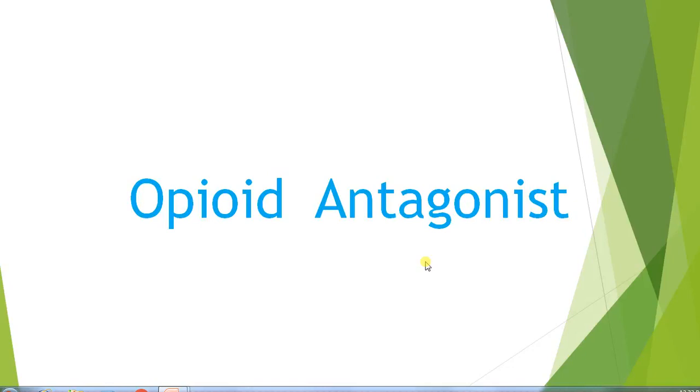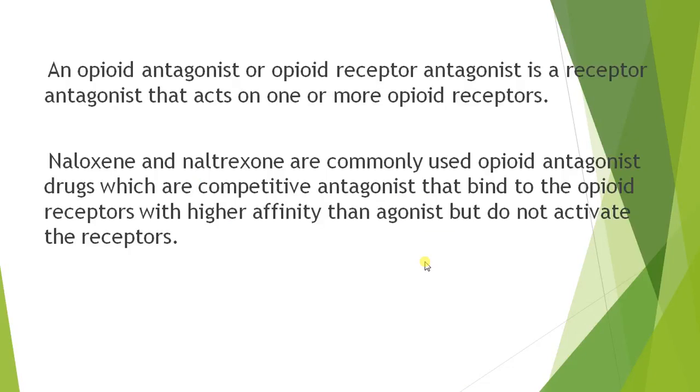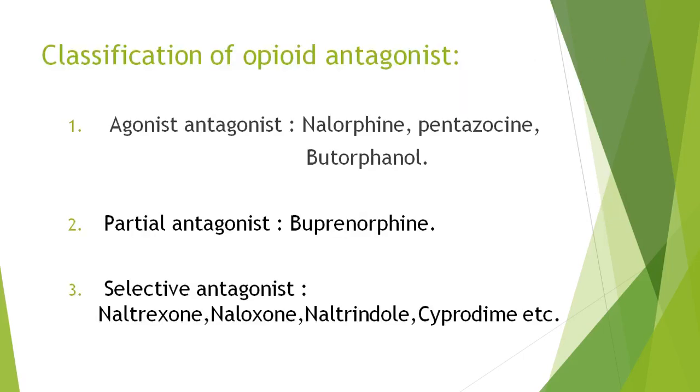These opioid antagonists are nothing but antagonists towards the opioid receptor. Commonly two antagonists are there, naloxone and naltrexone. These are competitive antagonists that bind to the opioid receptor with higher affinity than agonists but do not activate the receptor. Basically, these are three types.